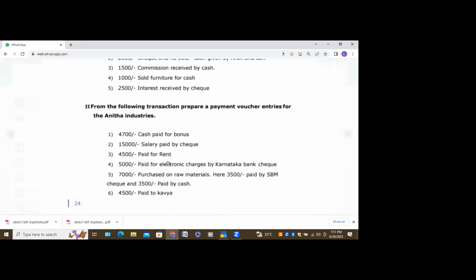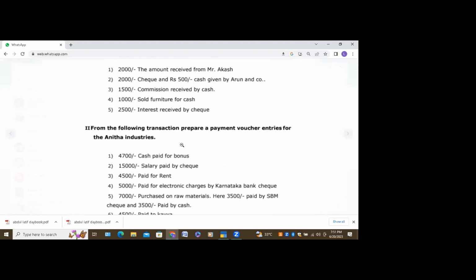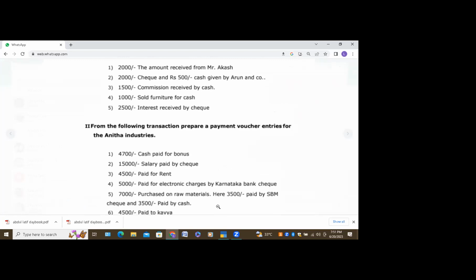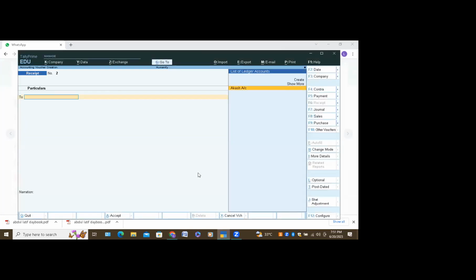So who will be the next person to answer? Second question. 2000 cheque and 500 cash given by Arun and company. Who will answer this question? 2000 bank account, 500 cash to Arun and company. Exactly. So to Arun and company. Arun and company comes under which group? Creditor. Correct.